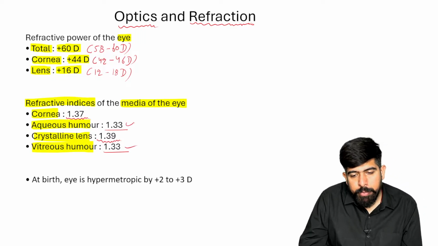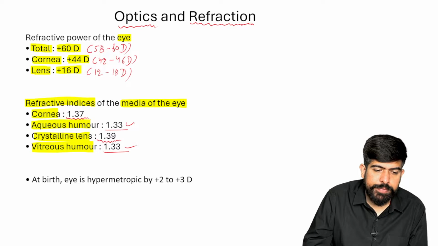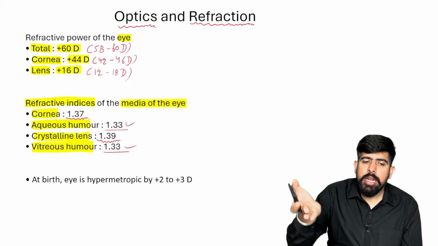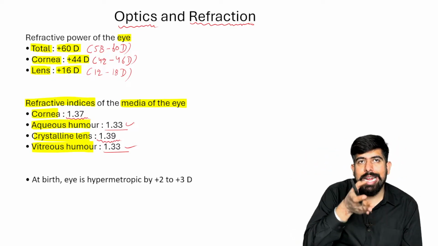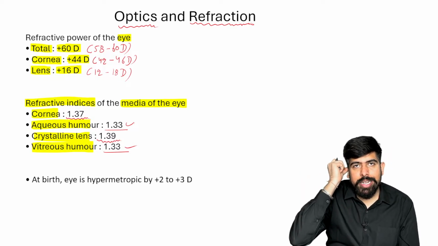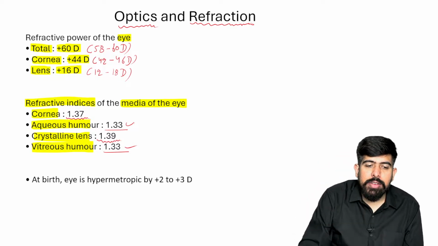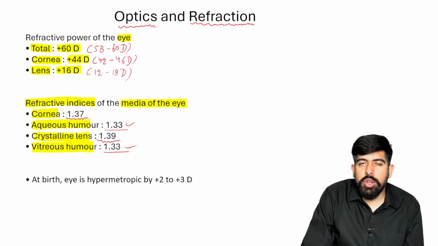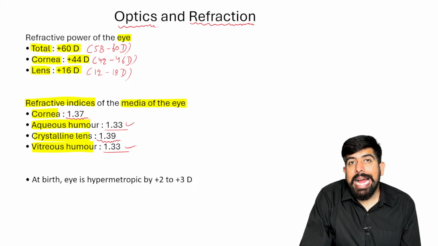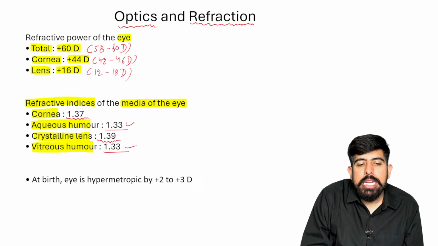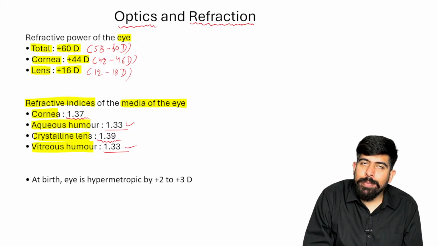Just remember with this mnemonic: first we have the cornea, which is 1.37, and behind the cornea we have the crystalline lens, which is 1.39.